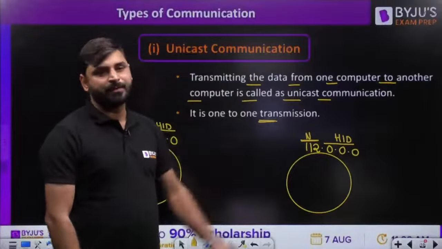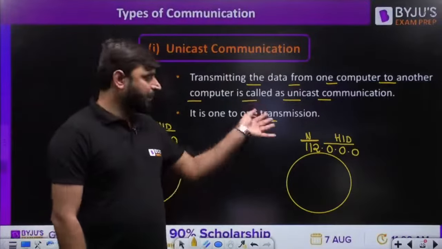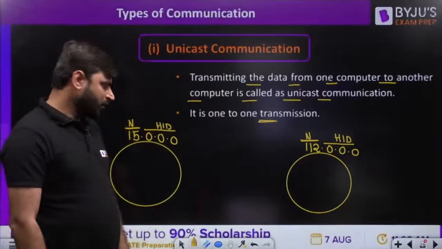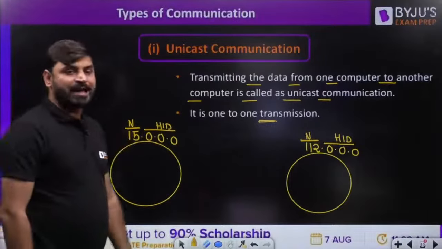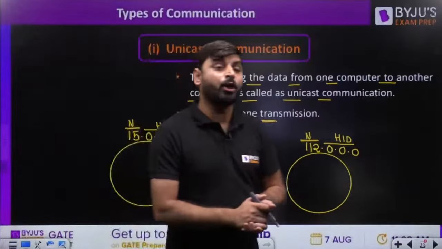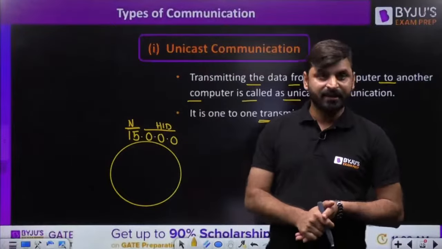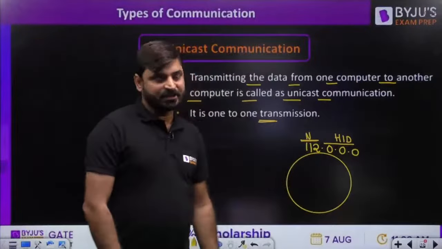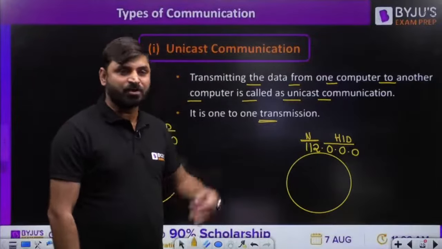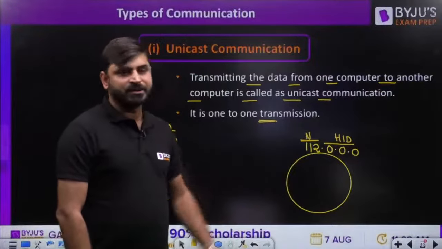We cannot assign it to any computer. In this class A network, how many hosts are present? 2 power 24 minus 2, approximately 1.6 crore computers. This network also belongs to class A, so it also has 2 power 24 minus 2, approximately 1.6 crore computers.